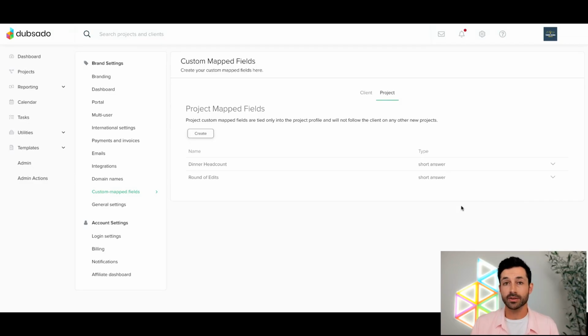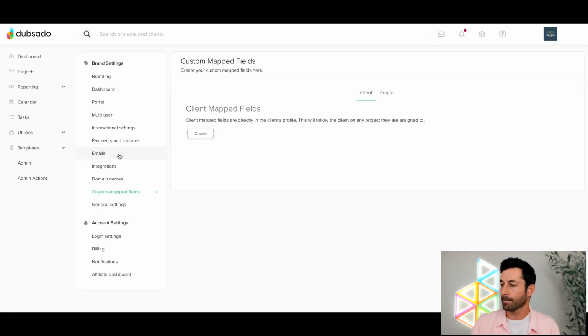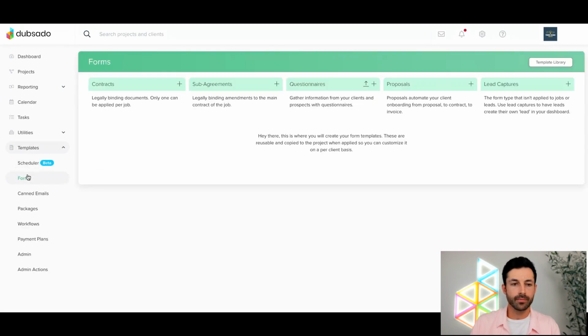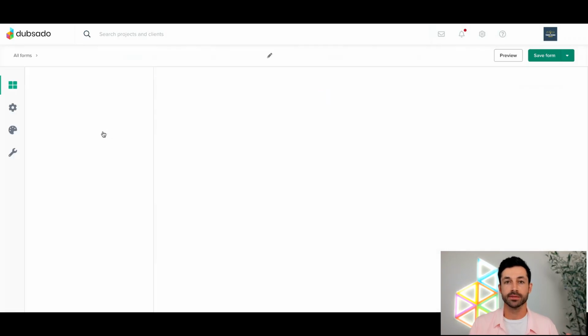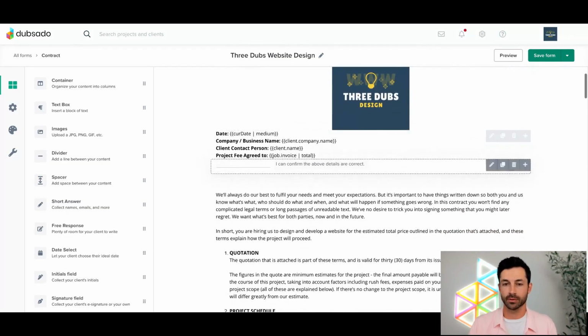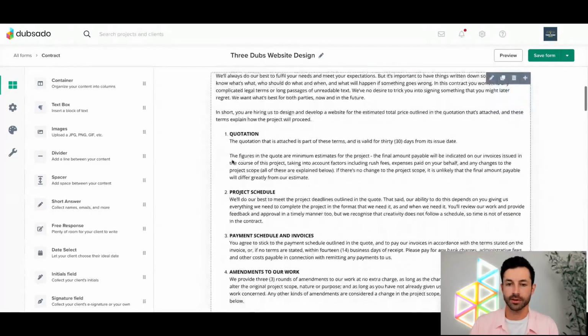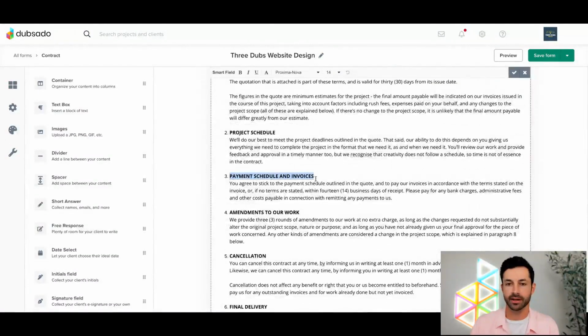So we can head back to our contract there, and we can use this custom field instead of just typing it out in the contract. Let's go ahead and head back. Just refresh real quick. Now that I've created that custom map field, what also happened on the back end is the system generated a custom smart field for me, which may not be immediately obvious, which is why it's cool that we're going through this right now. So let's actually go back to that exact same spot we were. So under payments and invoices, this particular heading here.